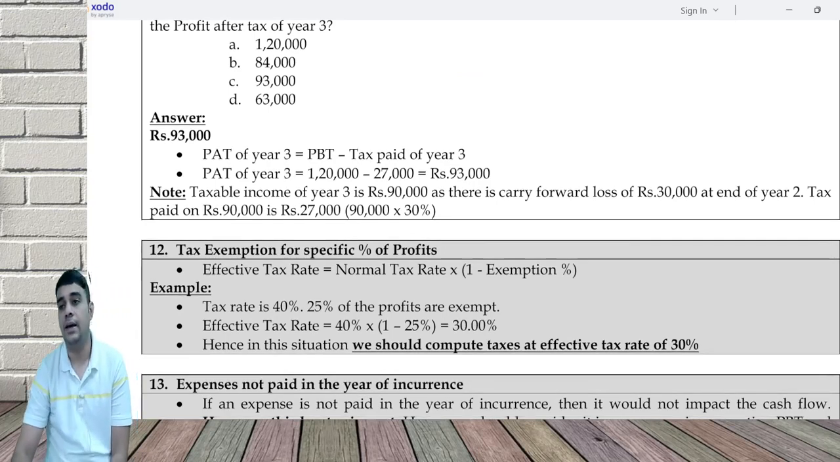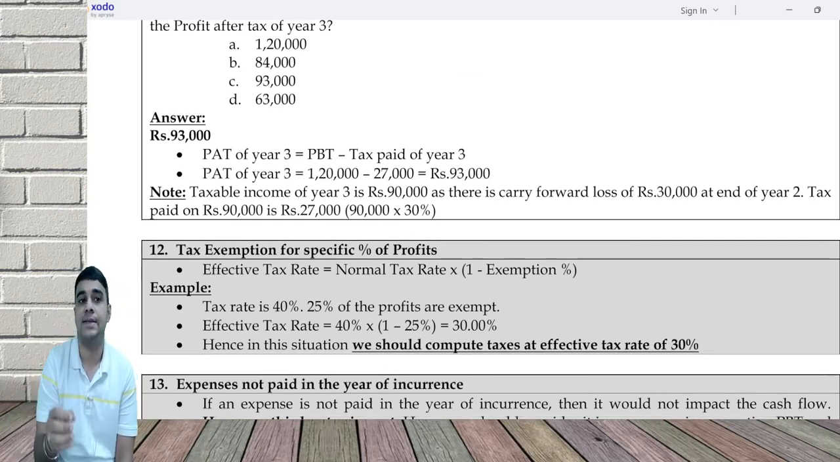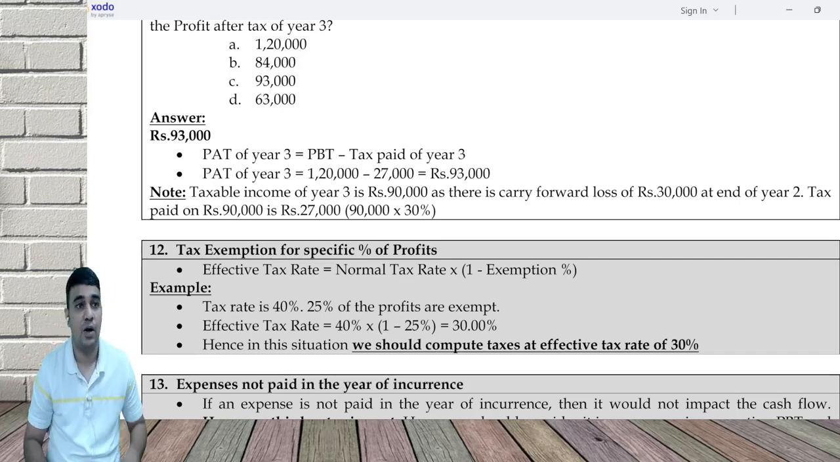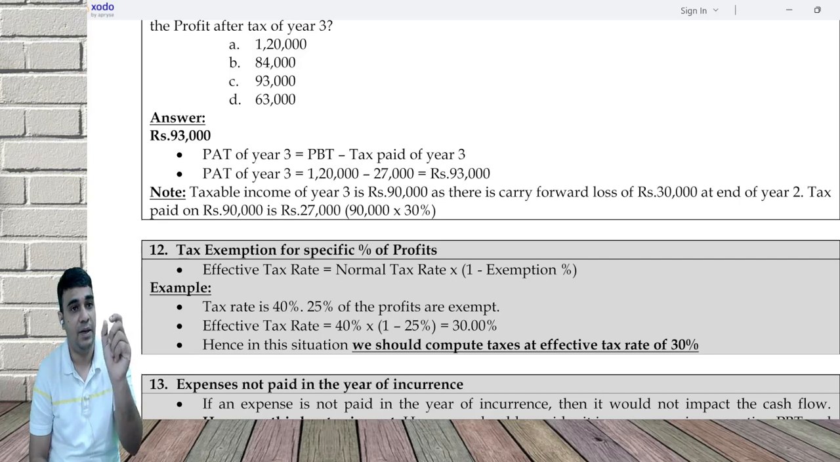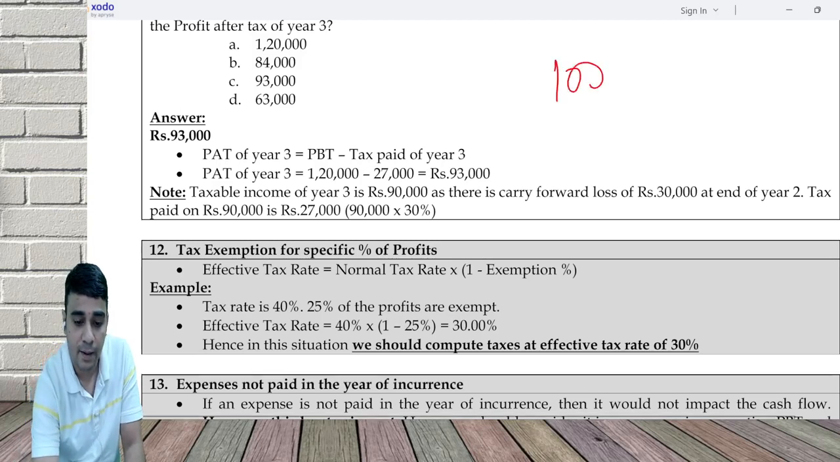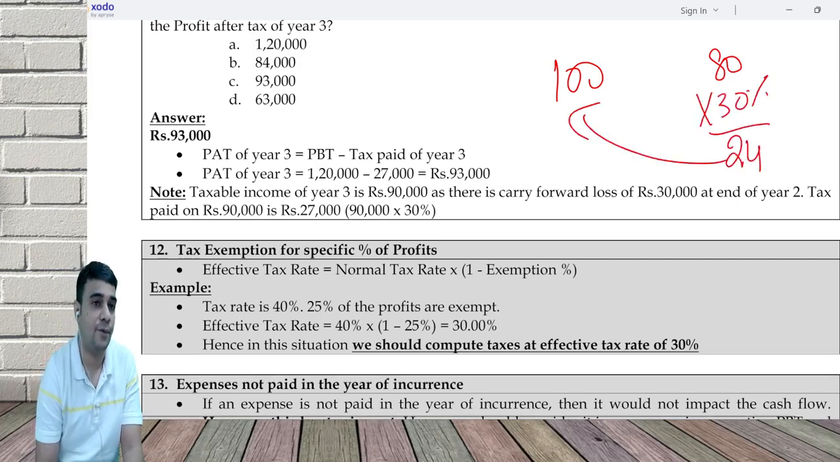Some question will say a company has a tax exemption on 20% of profits, 40% of profits, 30% of profit. Two approaches. One is a lengthier approach, another one is an easier approach. What is the lengthier approach? Every year PBT, do a separate calculation, remove 20% from there and then apply. So PBT is 100, remove 20 from this, make it 80, and then say 80 into 30% is income tax 24, and bring this 24 here.